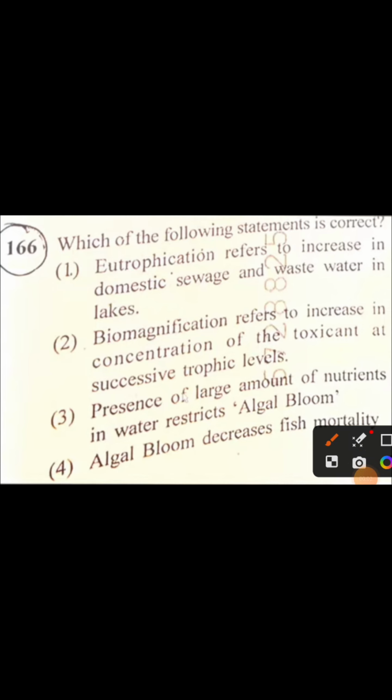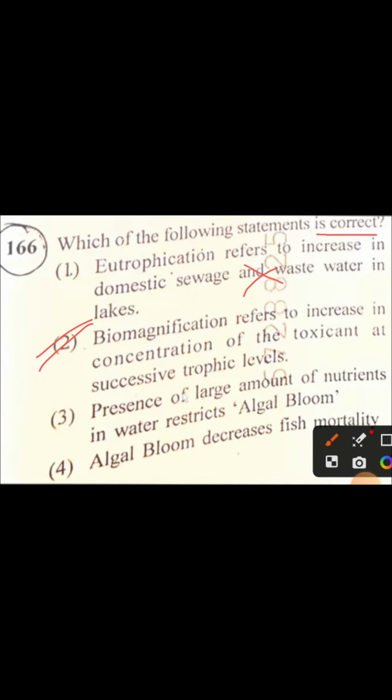Which of the following statements is correct? First, eutrophication refers to increase in domestic sewage and wastewater in lakes. No. Biomagnification refers to increase in concentration of toxicant at successive trophic levels. So the correct option is second.